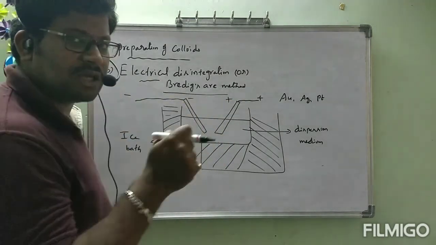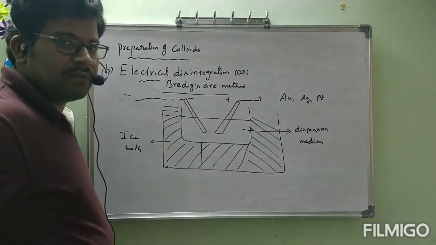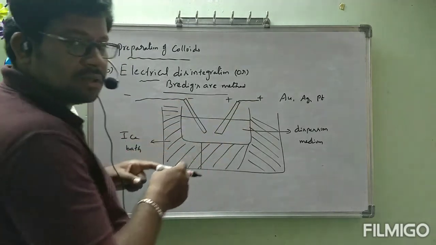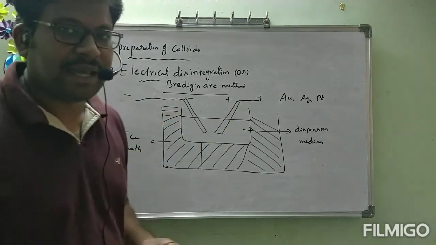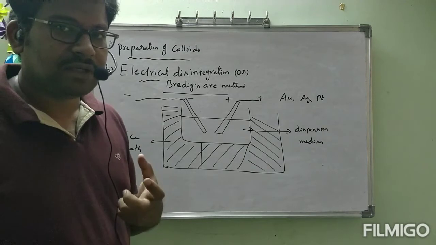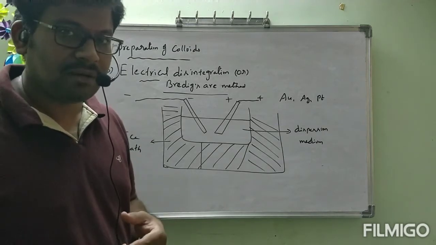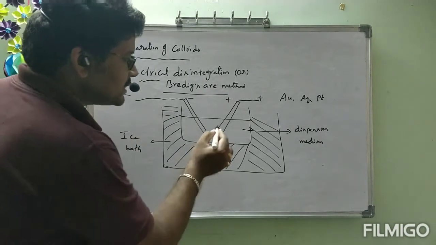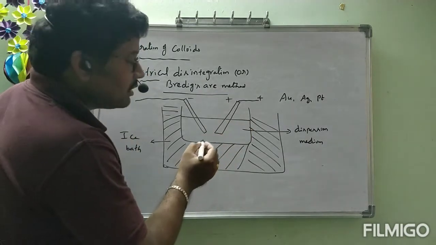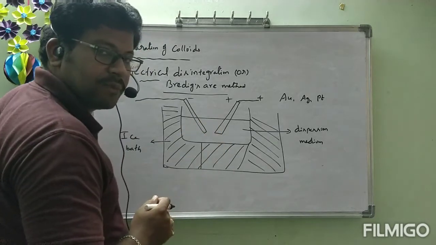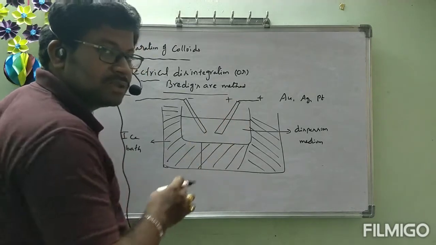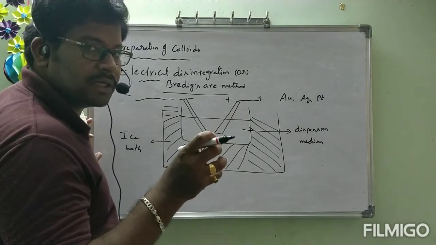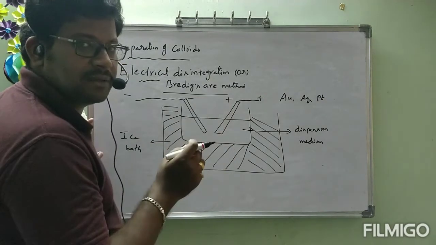And at once if you switch on the battery, electricity will be flowing through the metal rods, which gives intense heat. Because of that electrical energy, heat energy will be developed. Because of that heat energy, the gold particles which are present in solid state are vaporized. This electrode contains gold atoms. Some group of gold particles will be vaporized.